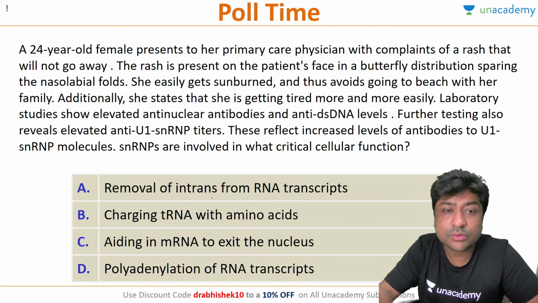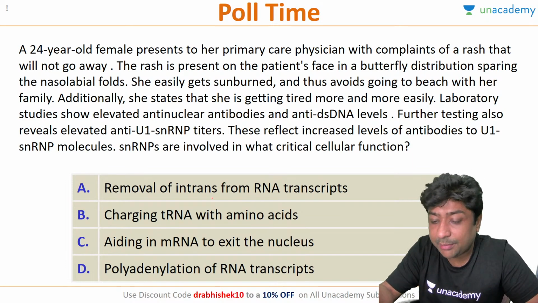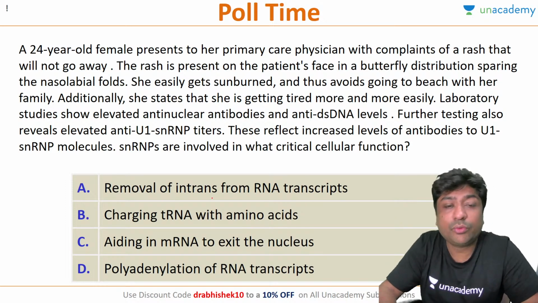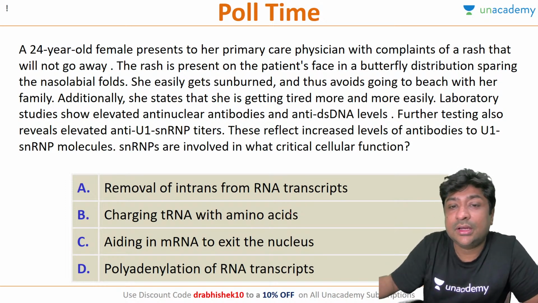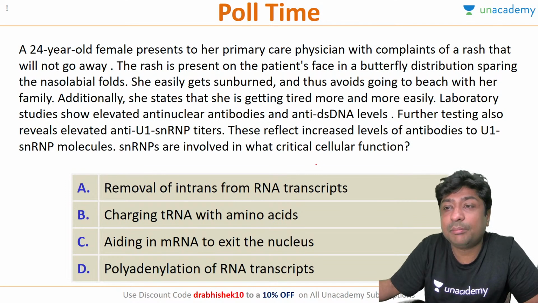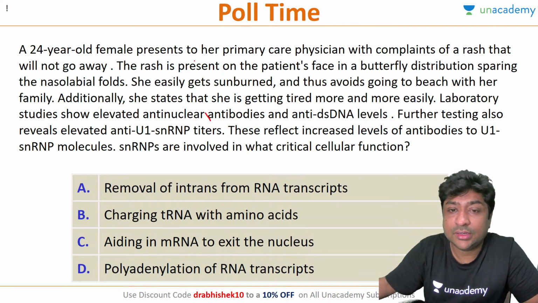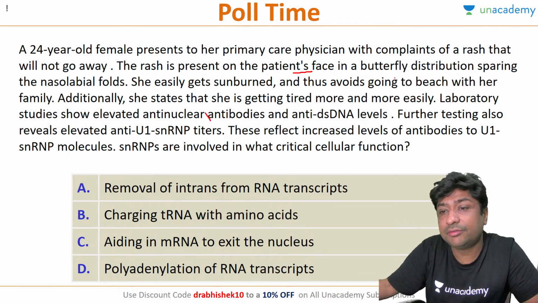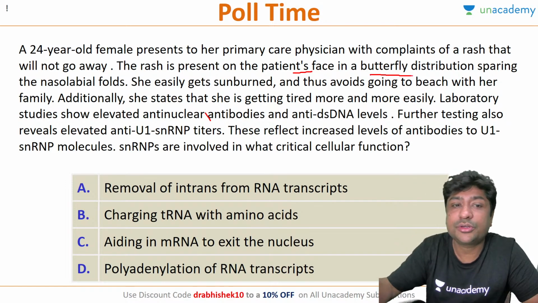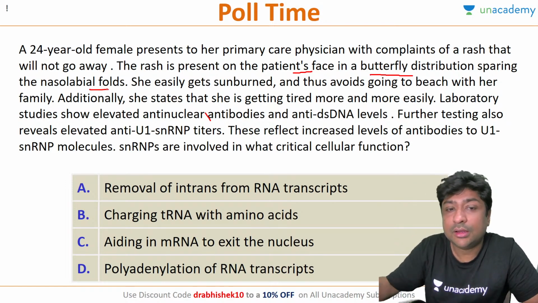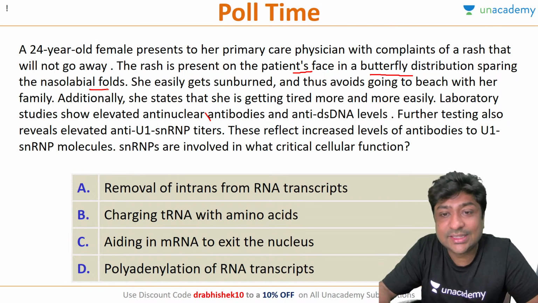So this is the first question. Take your time and try to answer this question. A 24-year-old female presents to her primary care physician with a complaint of a rash that will not go away. The rash presents on the patient's face in a butterfly distribution sparing the nasolabial folds. She easily gets sunburned and thus avoids going to the beach with her family.